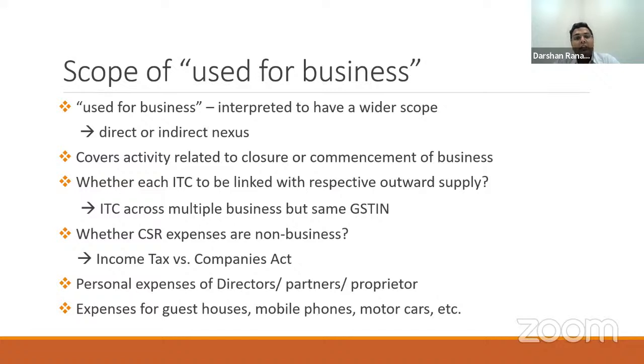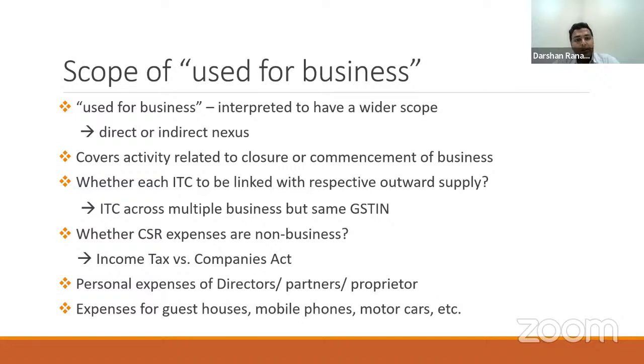Of course, identification of such expenditure and bifurcating them into business versus non-business may be a bit problematic, but there are certain provisions which help us in deeming certain amounts as ITC used for non-business purpose. We will understand that provision in the next few slides. However, here it is important to understand that such expenditure have to be highlighted, and accordingly we need to take a decision whether I can claim ITC or not.